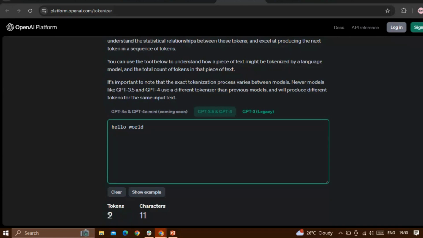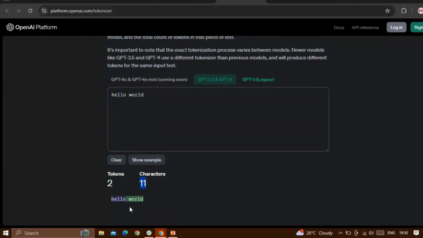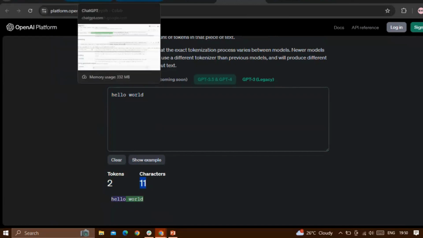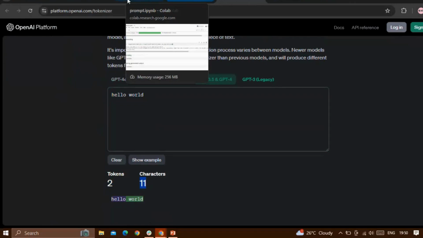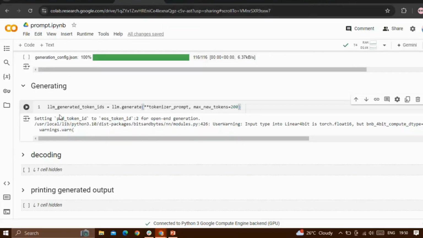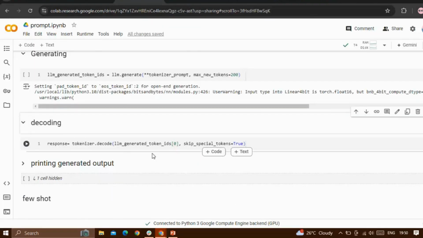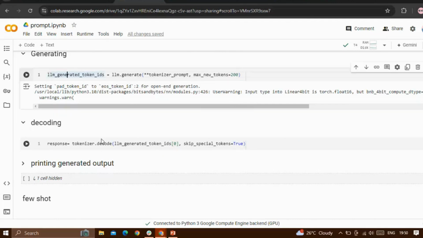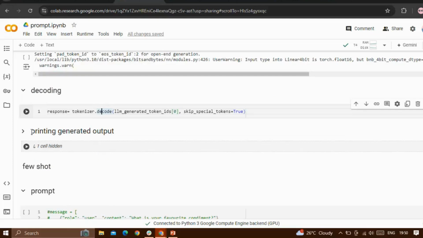It is split into 2 tokens, right now this is an example from OpenAI. It is split into 2 tokens and 11 characters. So these 2 tokens will be in numerical format, and they will be sent into the LLM to generate the result. After generating the results, I decode that and create the response.